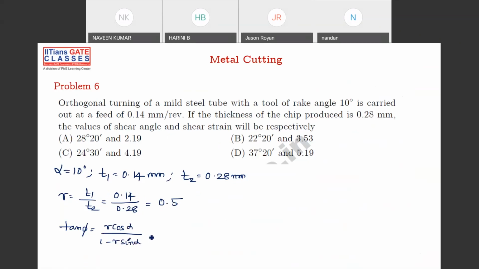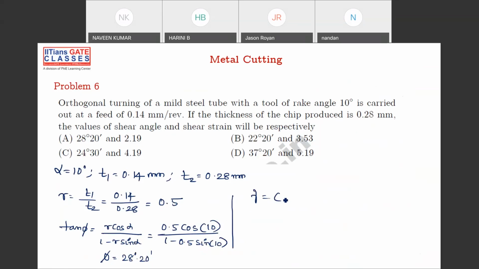Then you substitute the angles here. That is 0.5 into cos 10 divided by 1 minus 0.5 into sin 10. So just calculate this total value and inverse it. Then phi will be 28.20. This is your answer.